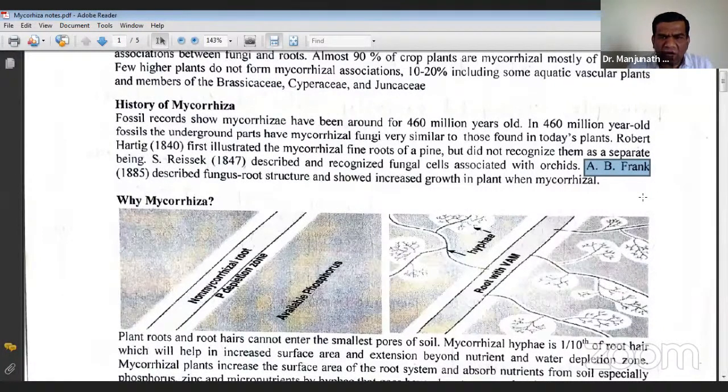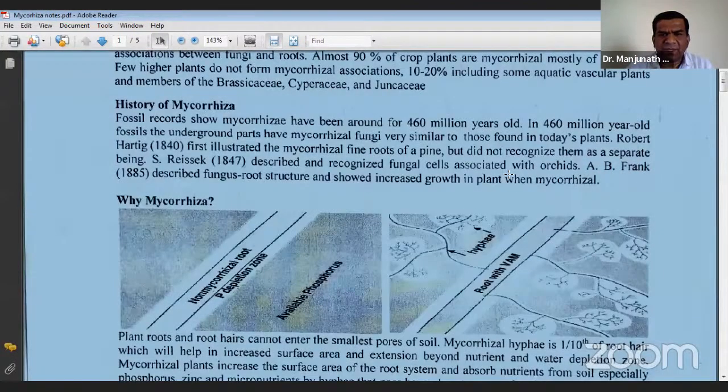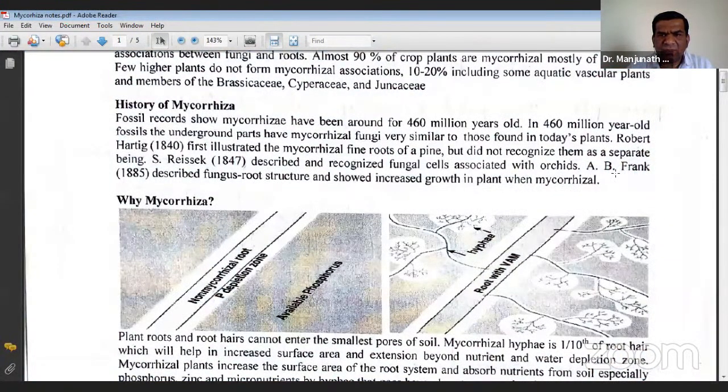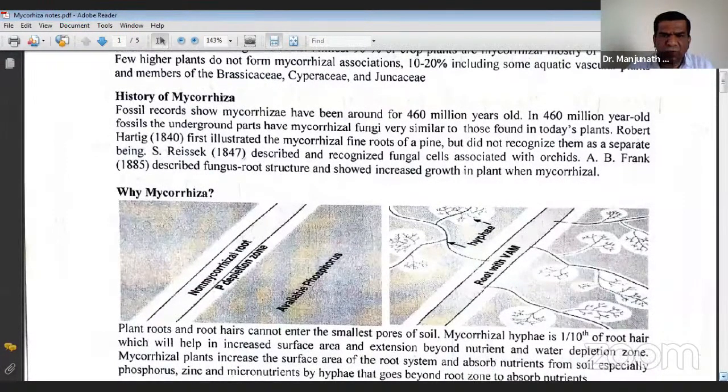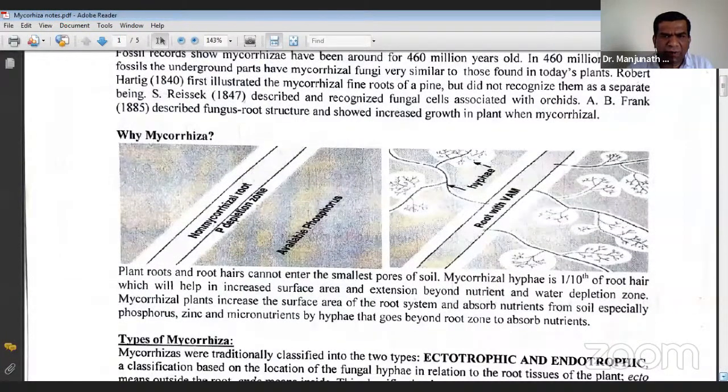Frank is the one who introduced AM fungus. Okay, A.B. Frank. Hurtig, though he illustrated the mycorrhizal fine root, did not recognize them as a separate being. Frank is the person who first reported it in plants. Resic is not asked much in the exams. Frank is the one who will mostly be asked in competitive exams.